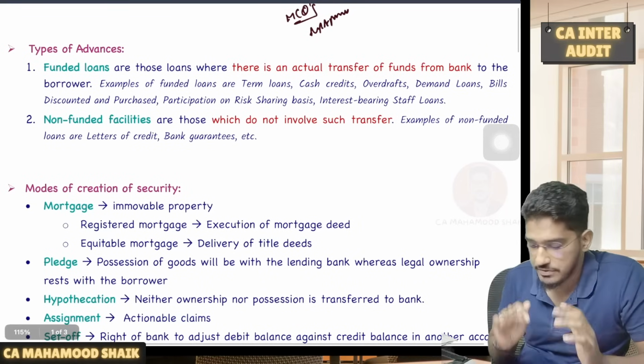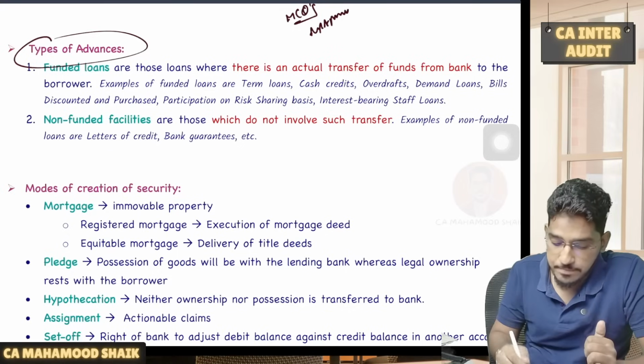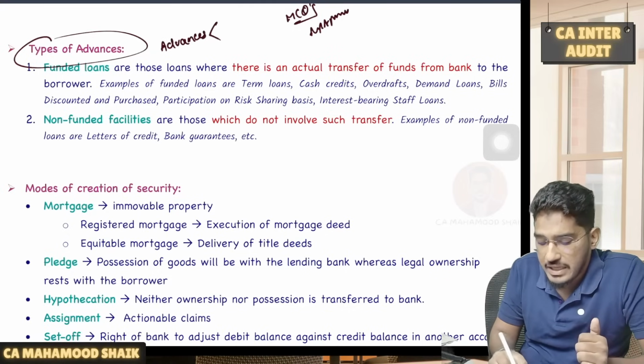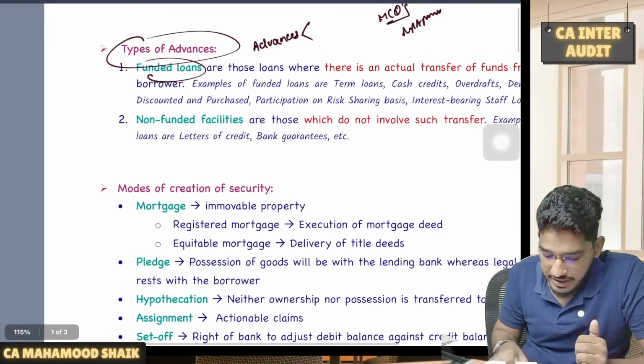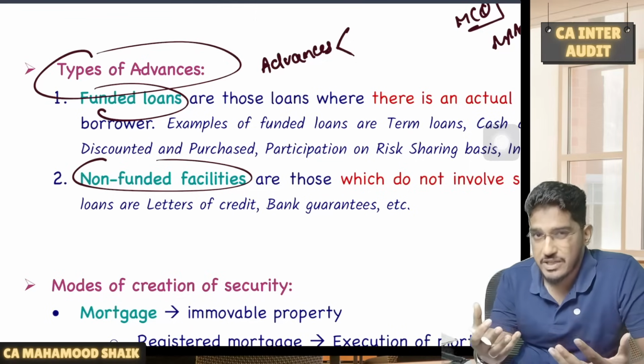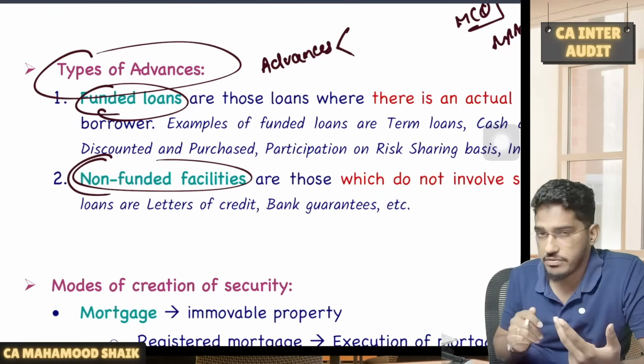So having said that, let me first start with the first concept, which is the various types of advances which are given by the bank. Whatever advances are given by the bank, we can broadly categorize them into two categories. One is funded loans and the other one is non-funded facilities.